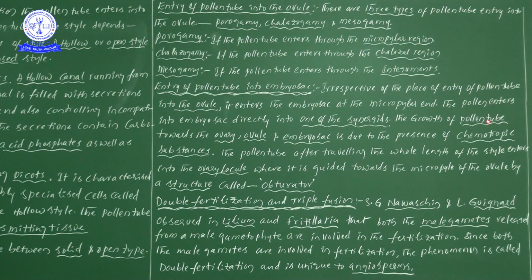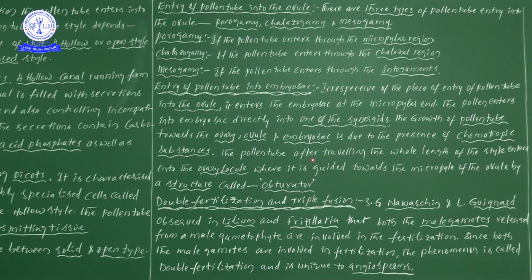The pollen tube grows towards the ovary, the ovule and the embryo sac, moving through these parts due to the presence of chemotropic substances, that is, some kind of chemicals.